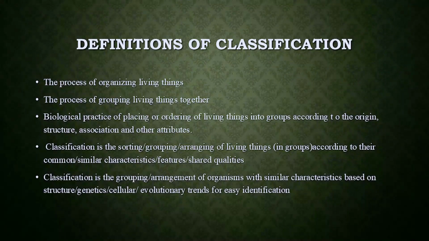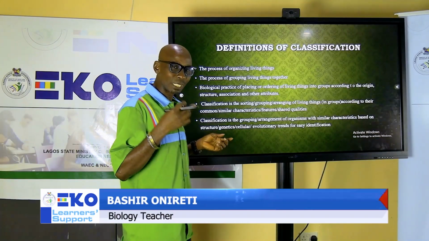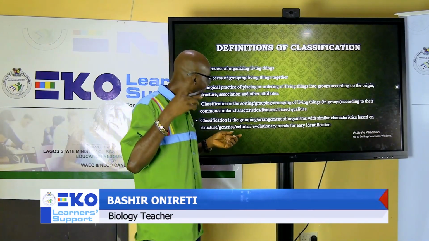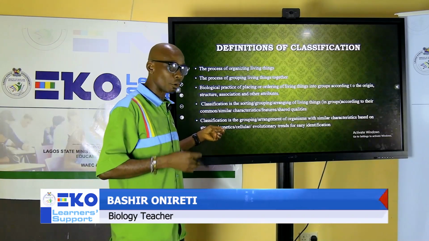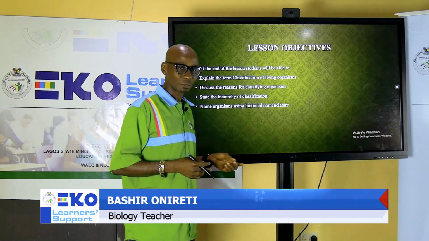Or you say classification is the arrangement of organisms with similar characteristics based on their what? Structure, genetics, where they share similarities. That is why living organisms are grouped together, because all of us come from the same parents or evolutionary trend.